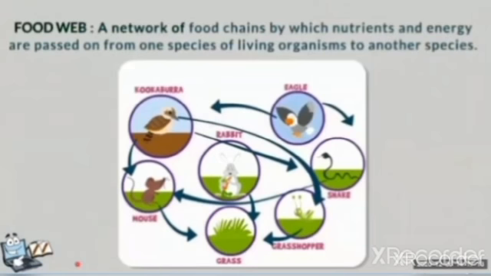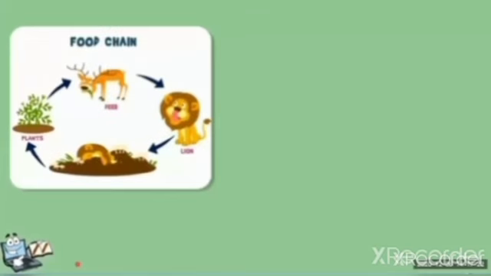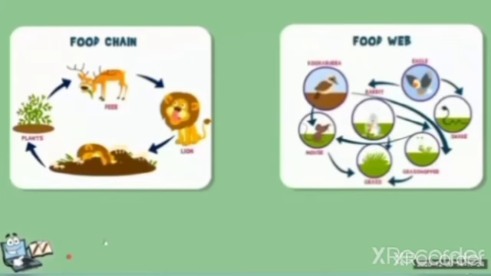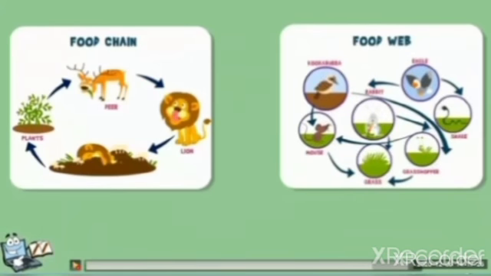So a food web is a network of food chains by which nutrients and energy are passed on from one species of living organisms to another species. Now you know about food chains and food webs. Can you show the diagram?